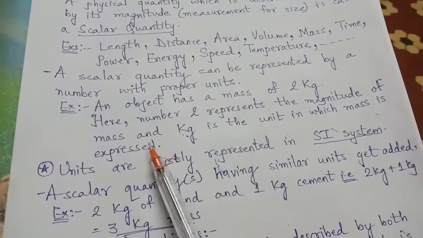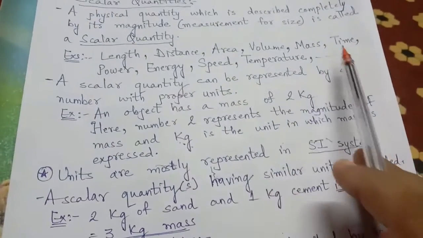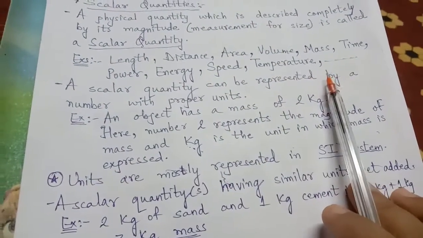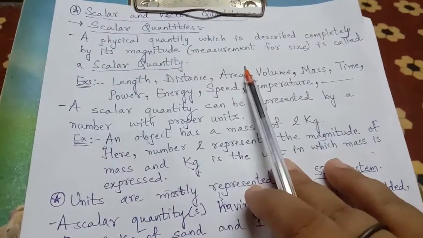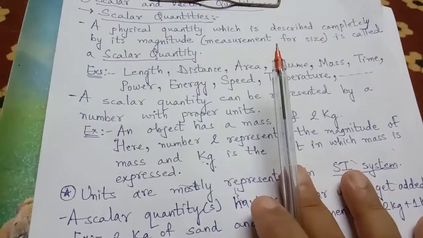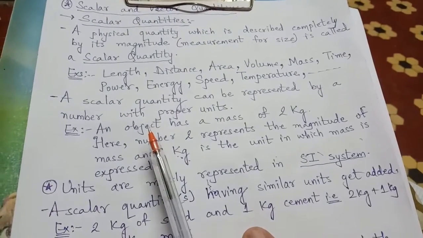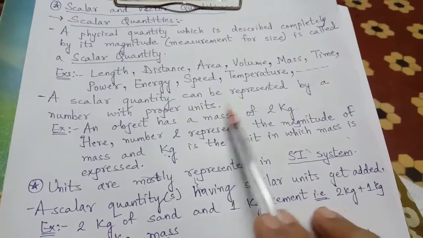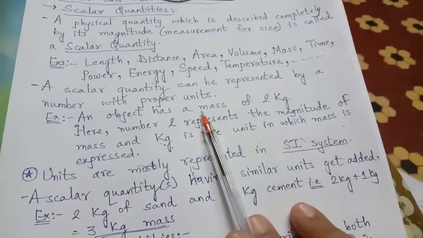No direction matters there. So such quantities, where complete description can be given only by the measurement, only by the magnitudes, are all scalar quantities. A scalar quantity can be represented by a number with proper units.